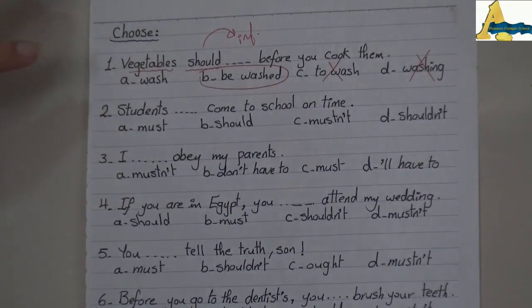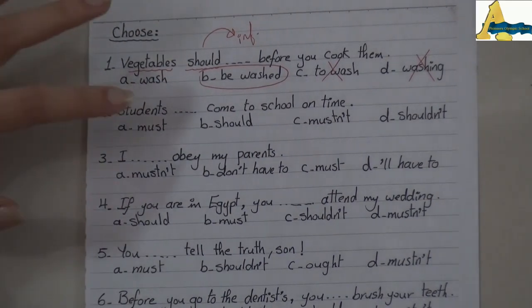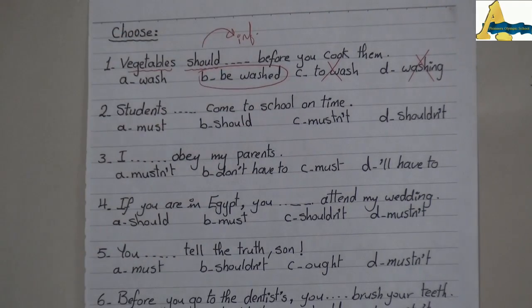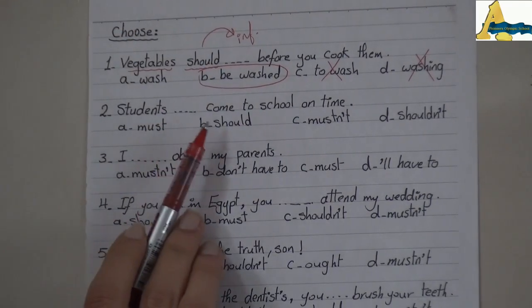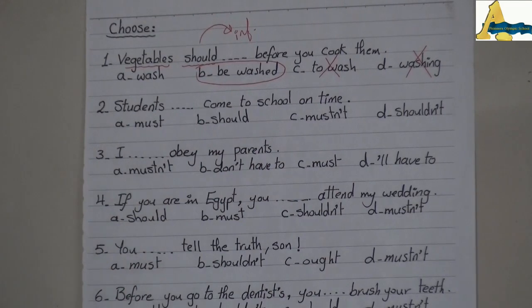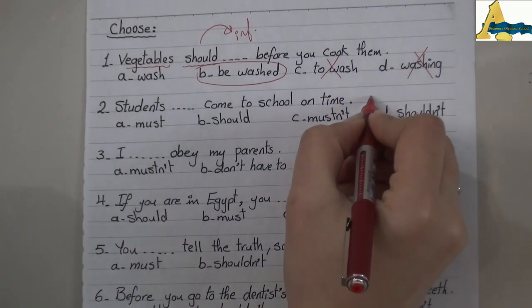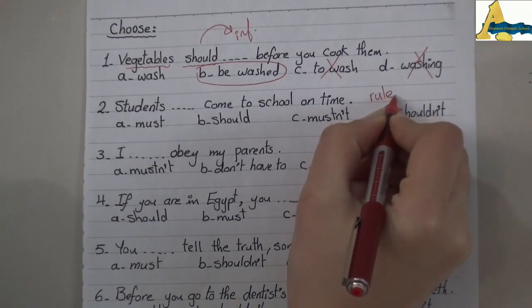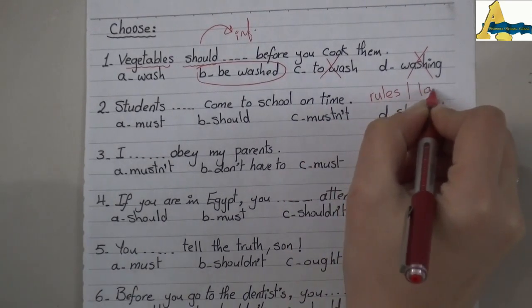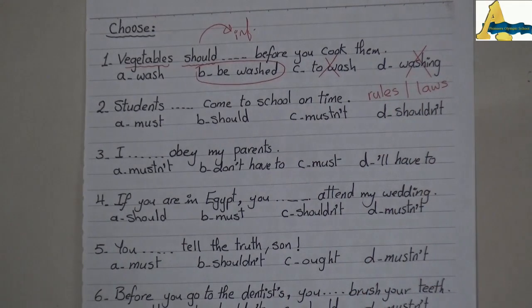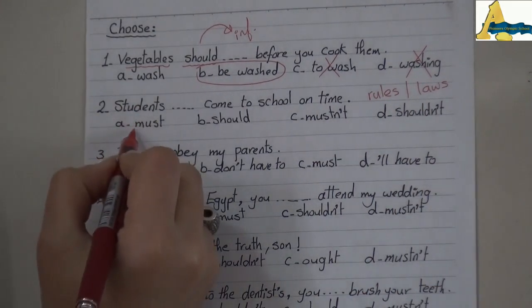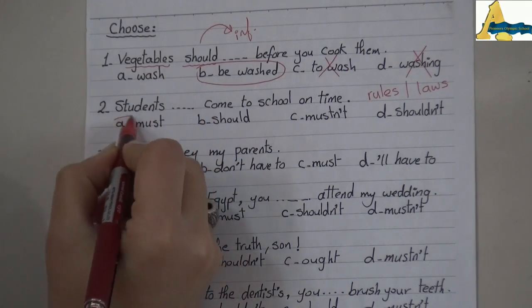Number 2. Students dots come to school on time. This is called what? This is called a school rule, okay? So it's a rule. For rules and laws, we always use must, okay? So students must come to school on time.